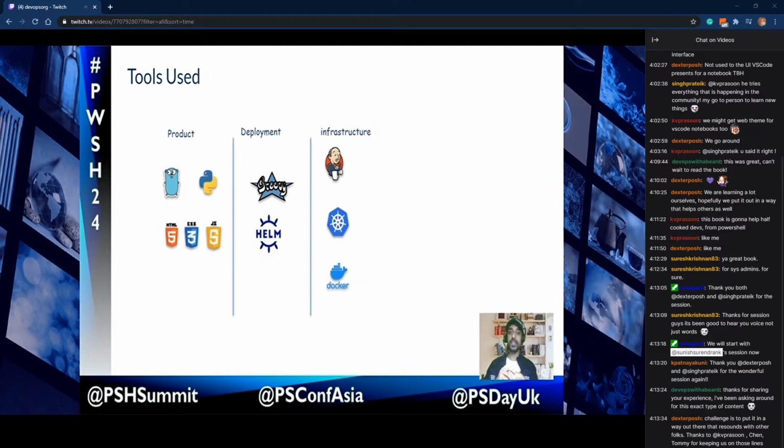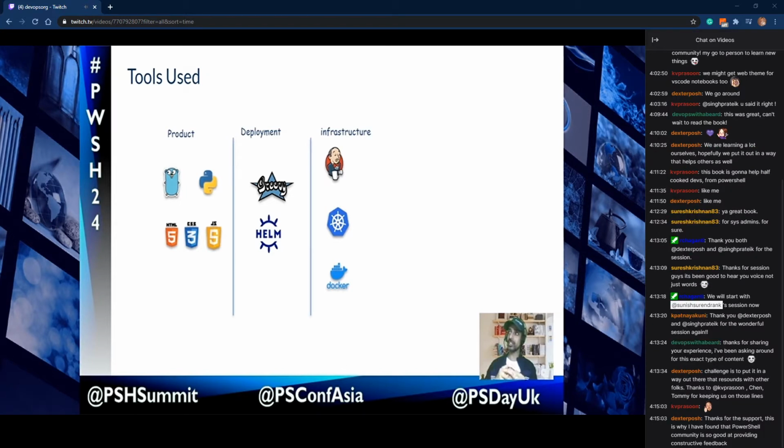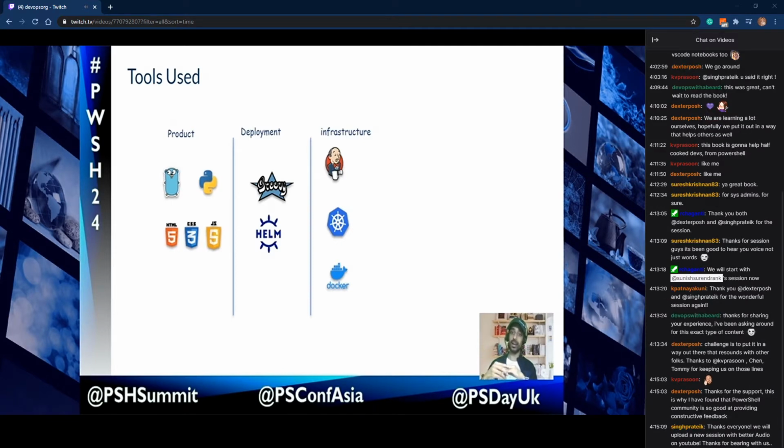These are the tools we are going to discuss in this session. Golang for the product development, Python, HTML, CSS, and JavaScript. The last three will be used for the front-end development. And for the deployment, I'm using Groovy, Helm. And for the infrastructure, I'm using Jenkins as my CI/CD server, Kubernetes as my container orchestrator, and Docker for hosting these containers.